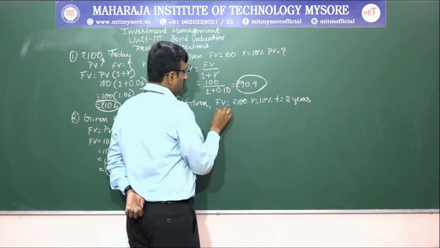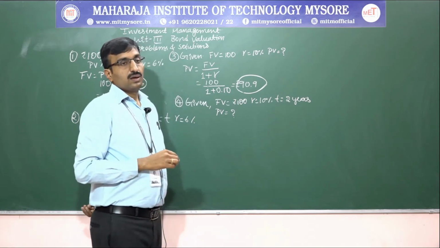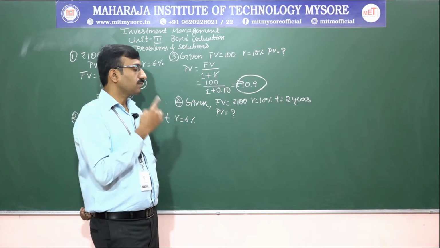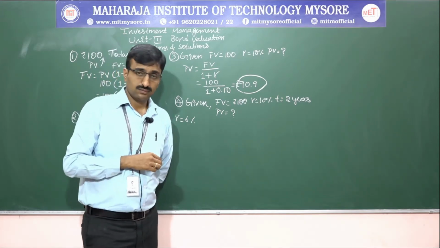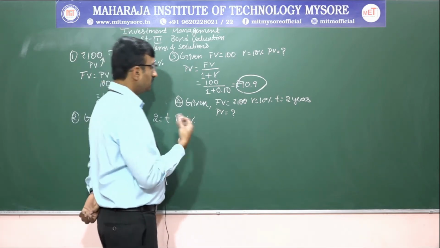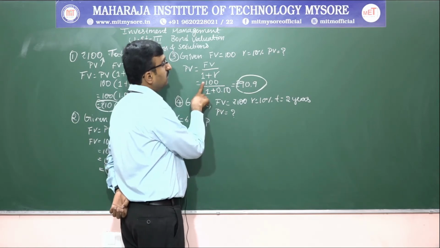Then PV is equal to question mark. So they have given the future value, R value, then T value, so we have to find out the present value.